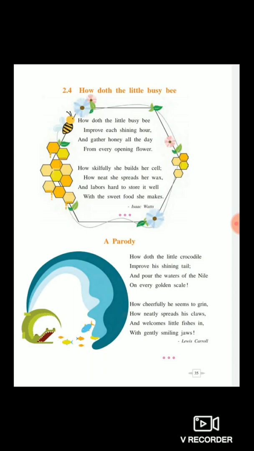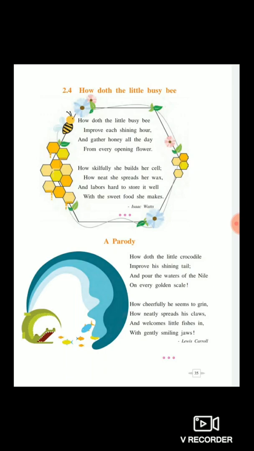It tells us how a little bee regularly works hard to collect honey from different flowers and stores it well in the honeycomb. The bee here has been used as a model of sincere effort.